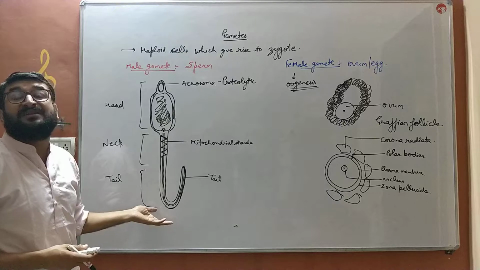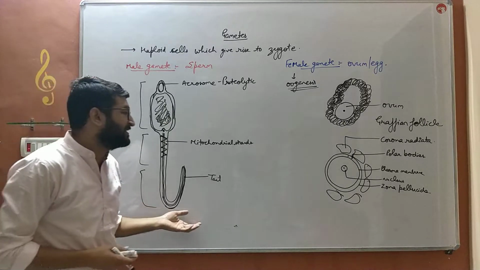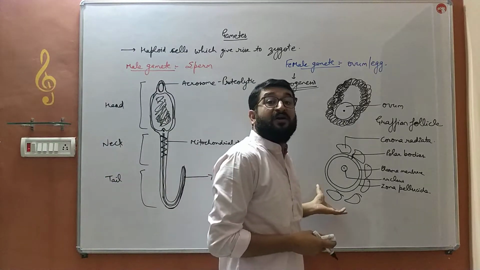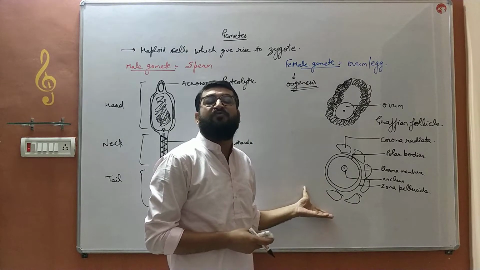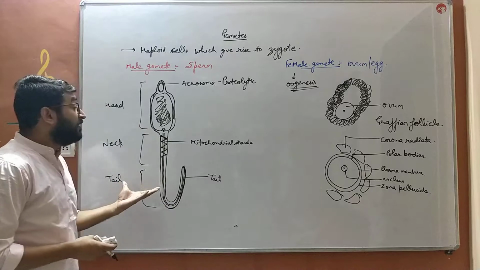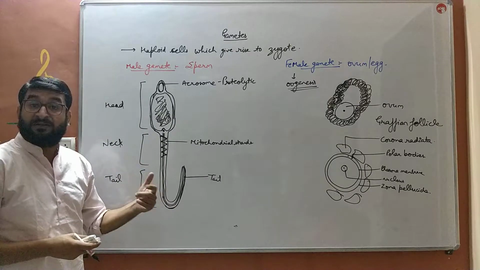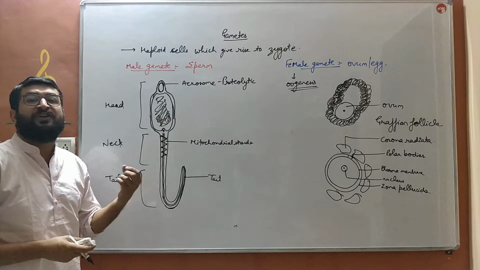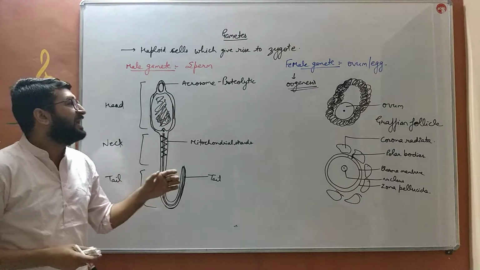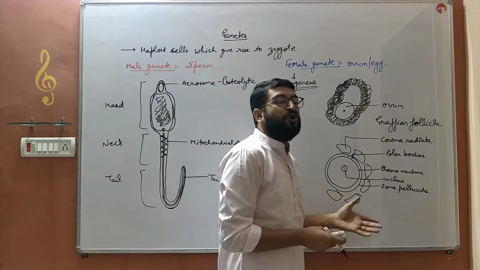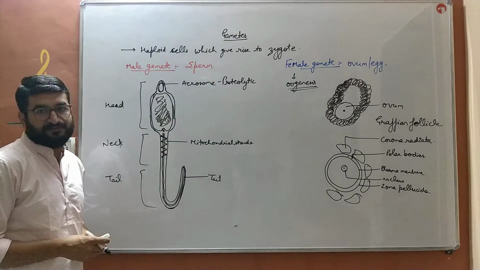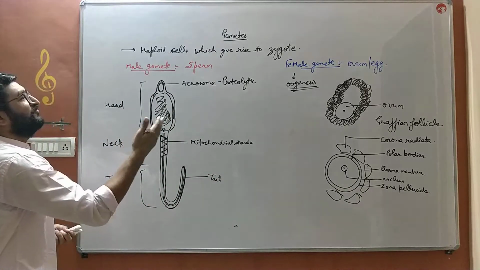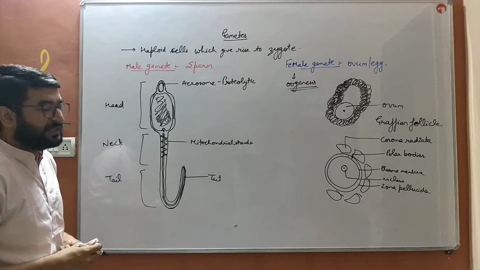Sperm is present in the male reproductive system, that is the testis, whereas ovum is matured or formed in the female reproductive tract, that is in the ovaries. Sperm is continuously formed in the males 24/7, whereas ovum is matured after a 28 day cycle in females. So that is the male and female gamete.